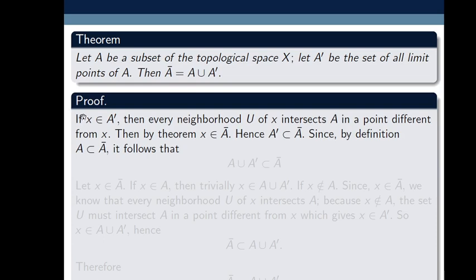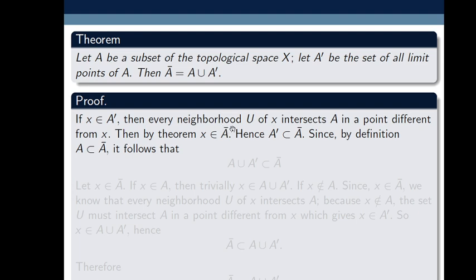Here we assume x belongs to A prime, the derived set, that is the set of all limit points. So x is a limit point of A. Then by the definition of limit points, every neighborhood U of x intersects A in a point different from x.